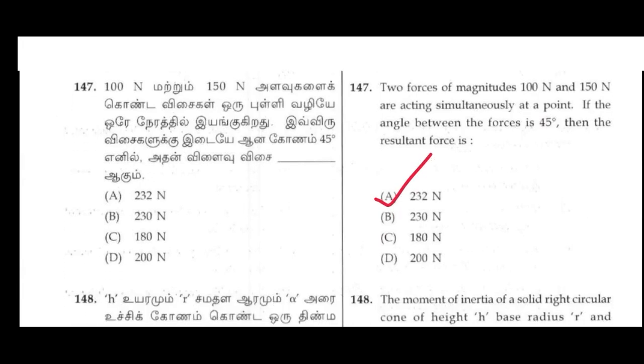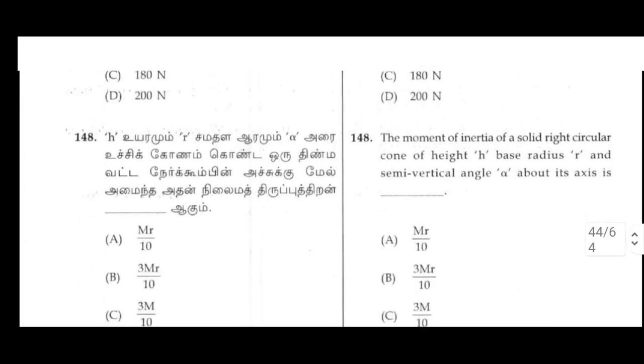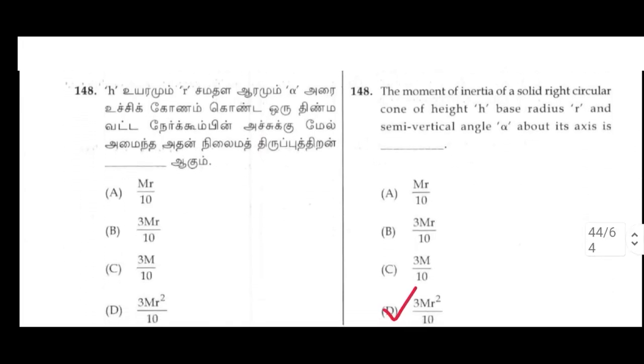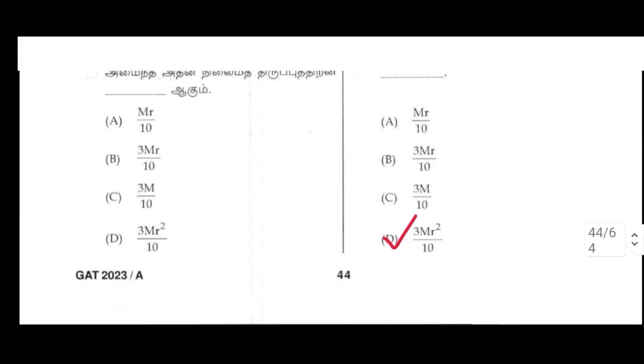147. Two forces of magnitudes 100 newtons and 150 newtons are acting simultaneously at a point. If the angle between the forces is 45 degrees, then the resultant force is A option, 232 newtons. 148. The moment of inertia of a solid right circular cone of height h, radius r and semi-vertical angle alpha about its axis is D option, 3mr square by 10.